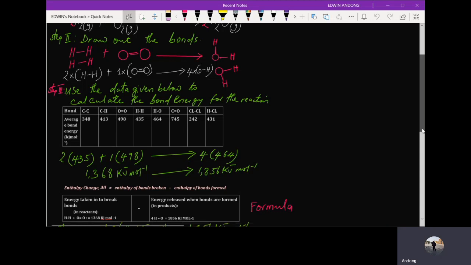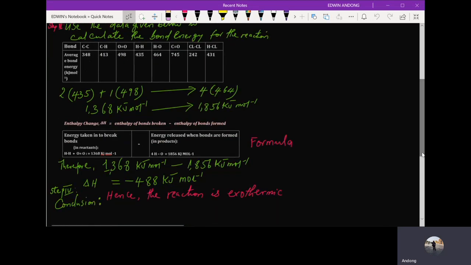Step number 4 is we use our formula. The formula says energy taken in breaking bonds in reactants minus energy that is being released when bonds are being formed. In doing this, we will say the total energy that is taken in breaking bonds in reactants is 1,368 kilojoule per mole, minus the total energy that is released when bonds are formed, which is 1,856 kilojoule per mole. And our energy change for the reaction will be negative 488 kilojoule per mole.